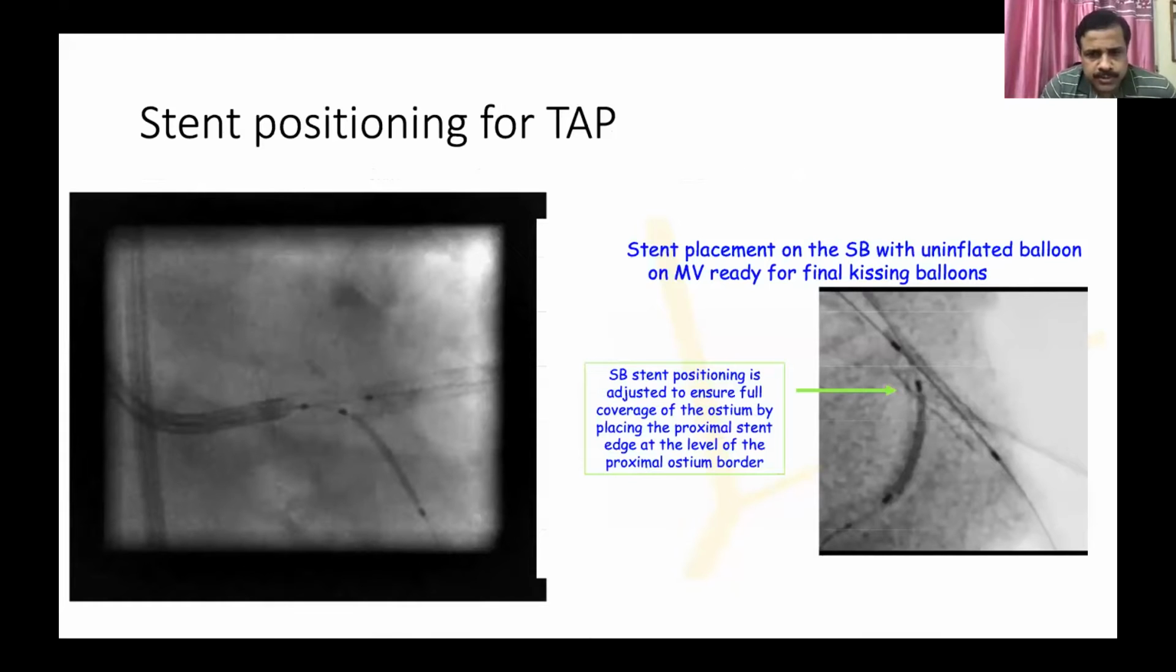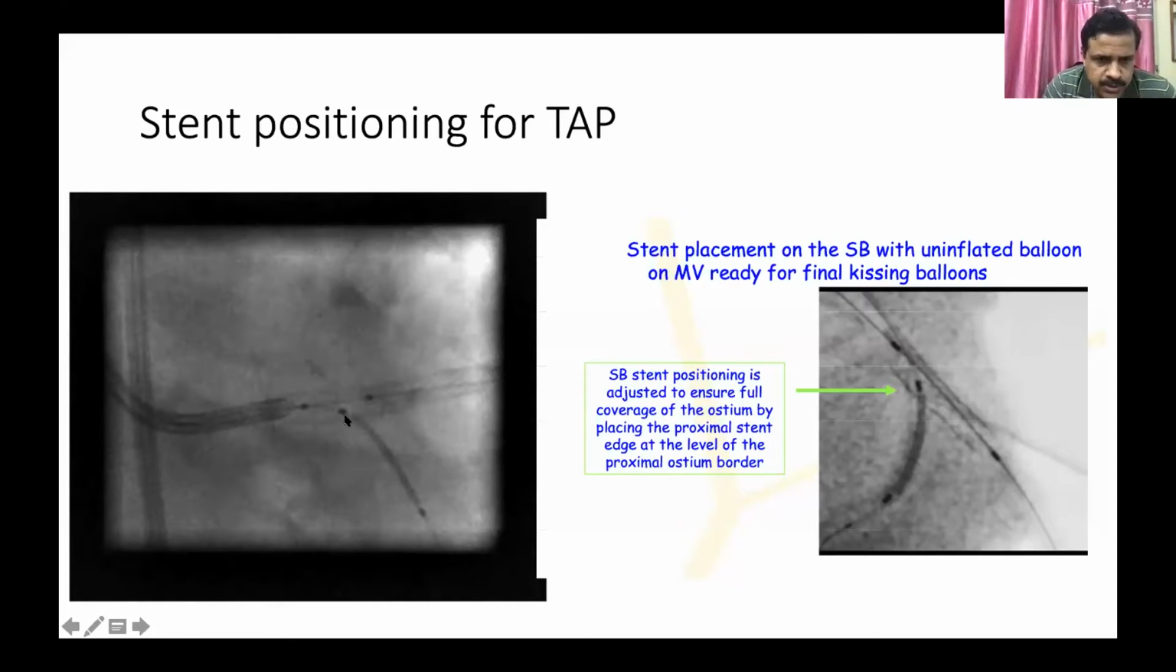The most important aspect of the stenting here is the positioning of the stent. The proximal stent should coincide with the proximal ostium of the LCX. So this is the proximal ostium, and the proximal stent should be here. About 2 to 3 struts can just come into the main vessel, where you have already kept a non-compliant balloon for the final kissing balloon inflation. So that is the most important aspect.